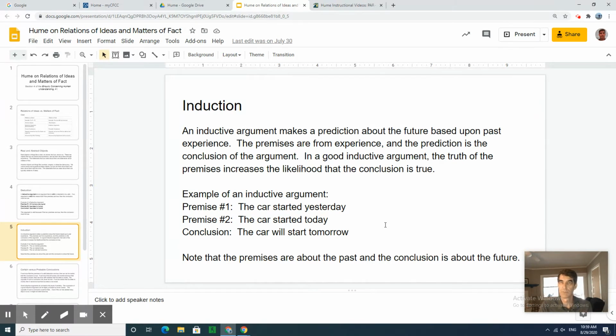But just because the premises are true doesn't mean the conclusion is true. It could still be false. So we don't evaluate inductive arguments in the same way as we evaluate deductive arguments. And note that the premises in an inductive argument are from the past. They're from past experience, and the conclusion is a prediction about the future. And that's different than a deduction.